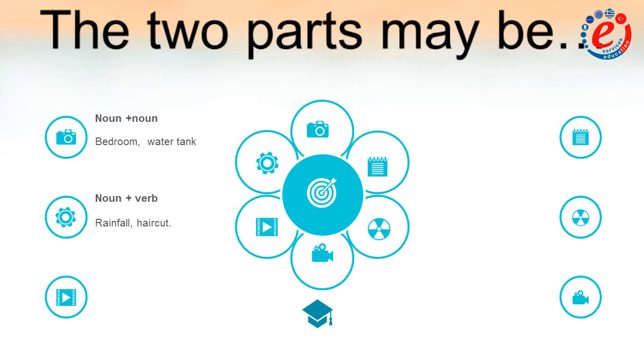Another case is to have a noun and a verb, so we speak about rainfall, haircut. The third case is a noun plus an adverb, so an example for it is passerby. Adding to that, we can have a verb plus noun, washing machine.